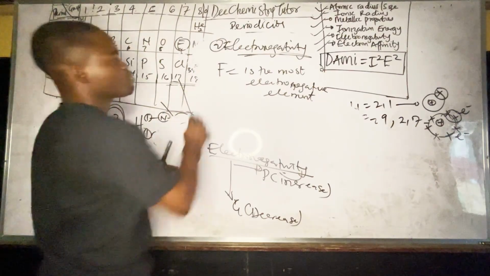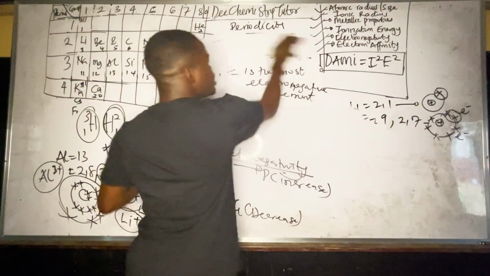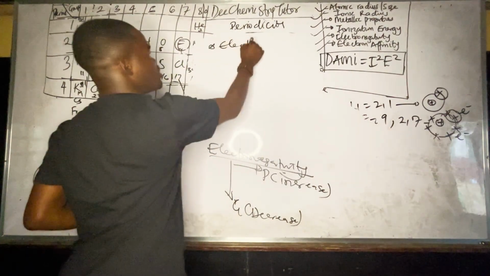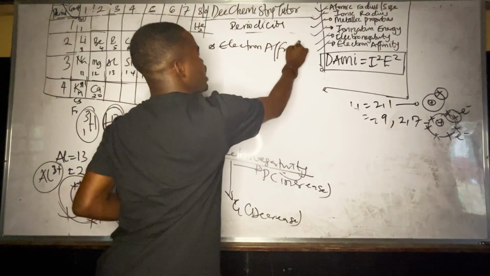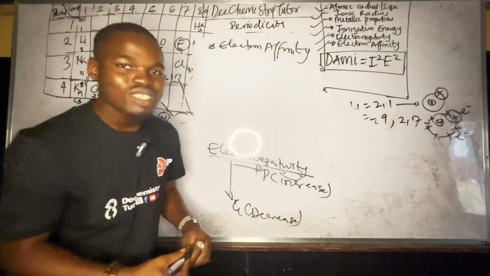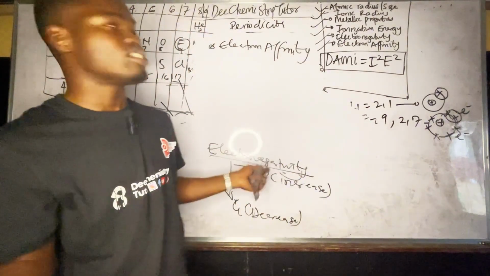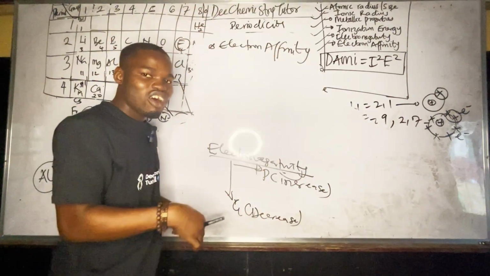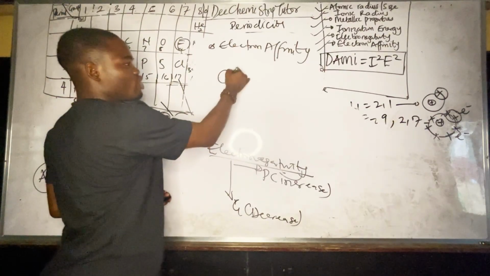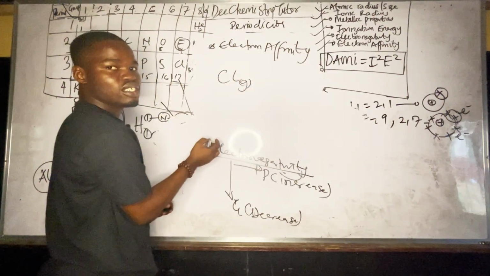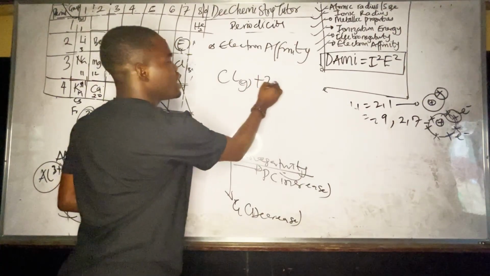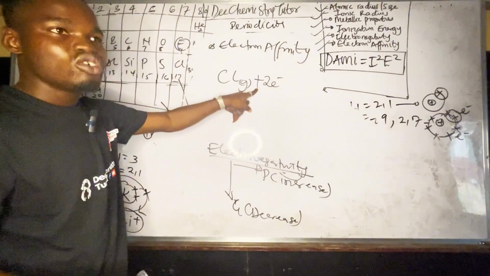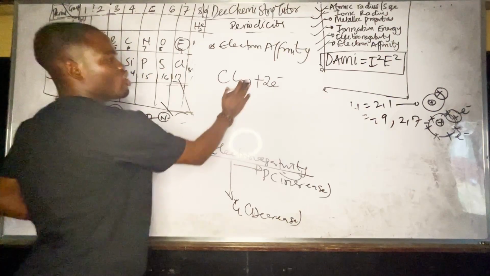If you take note of this, you can see this electron affinity. The reason why I emphasize this here, you will see it now. Electron affinity is not the energy. When you say affinity, just like in English, it means love. You love something. So electron affinity is the ability of an atom in its gaseous state to gain an electron to itself. You understand?